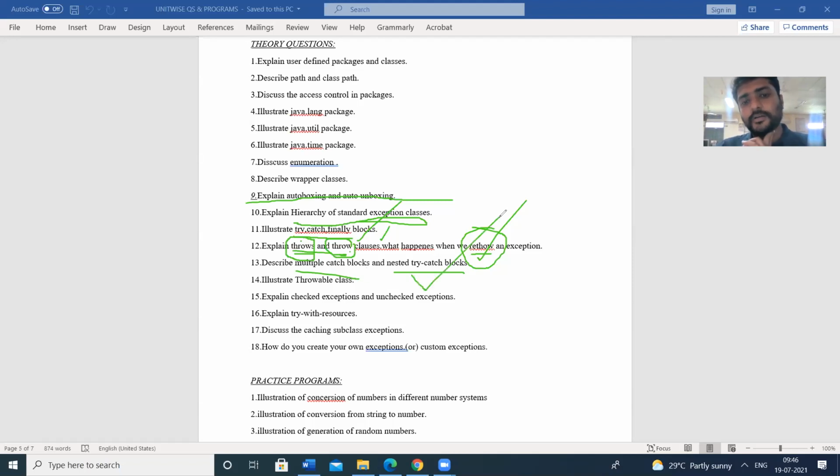Next, nested try catch block. That means a try block consists of another try block, with its own catch block. Those types of things are known as nested try catch blocks, which are possible in Java.